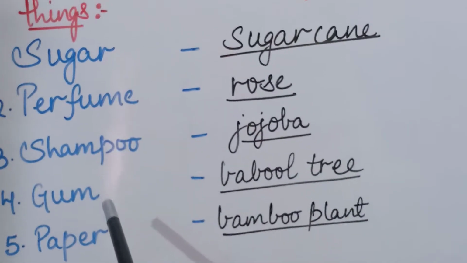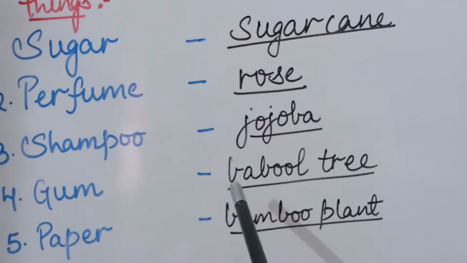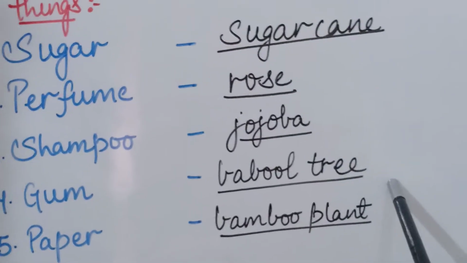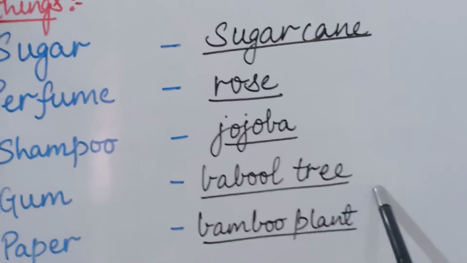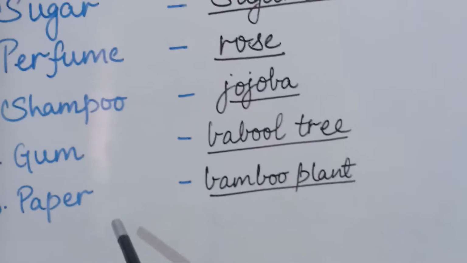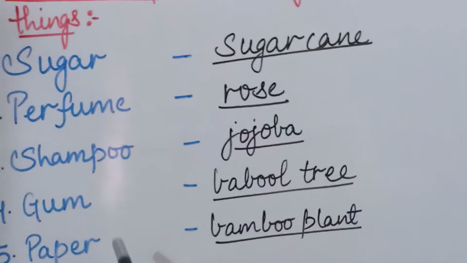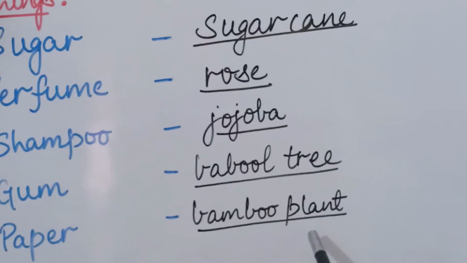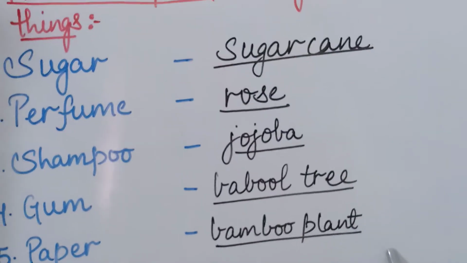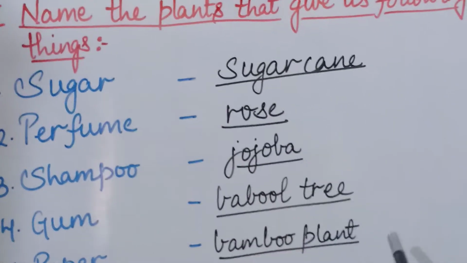Now the fourth one is gum. The gum which you use to paste anything, that gum is made from the babool tree. BABOOL, babool, TREE, tree. Babool tree is used to make gum. And last one is paper. The paper on which you all write, that paper is made from the bamboo plant. BAMBOO, bamboo, PLANT, plant. Is that clear, children? I hope you all have understood this part, this question.